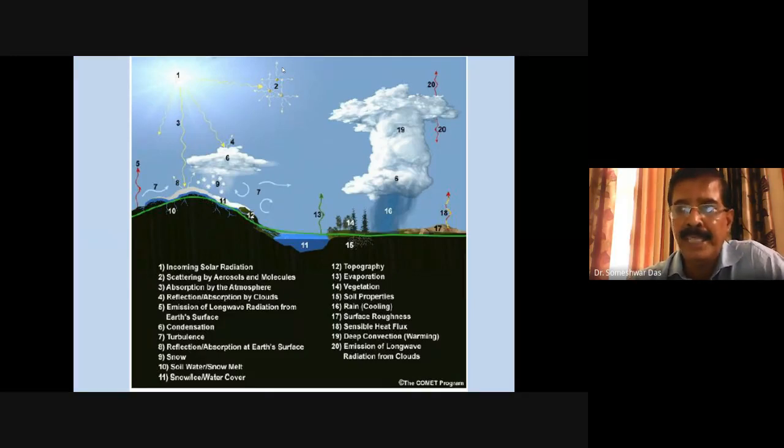Now, once the interaction takes place between the solar radiation and the Earth surface, then because of the heating of the Earth surface by solar radiation, the air bubbles, the air parcel starts rising up because they get heated and they become lighter.